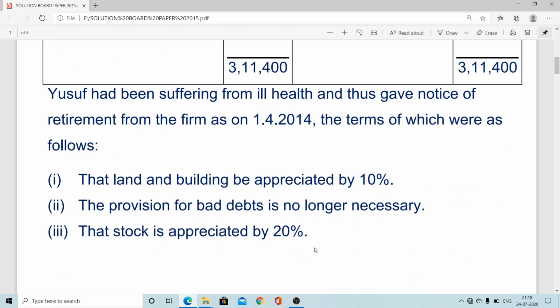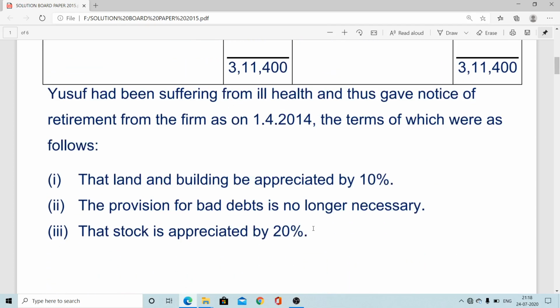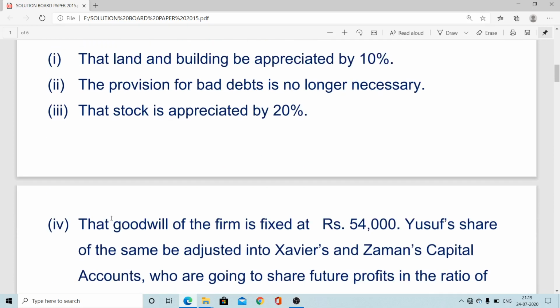The stock is appreciated by 20%. Here the stock value increases, market price increases, maybe high demand is there, so that stock value increases by 20%. There is 1/5 amount increase. So there is a third instruction. Now after that the goodwill of the firm was fixed at 54,000. No need to calculate the value of goodwill, it is already given. The valuer came and valued the goodwill, and the total value of goodwill is 54,000. That is for the entire firm, and we know how to treat the goodwill.